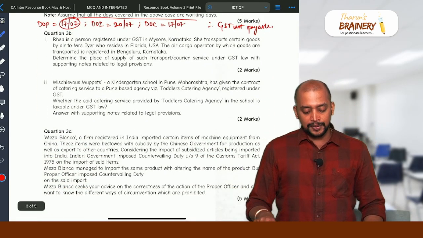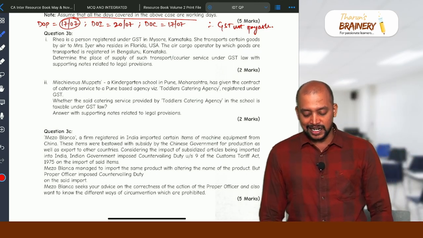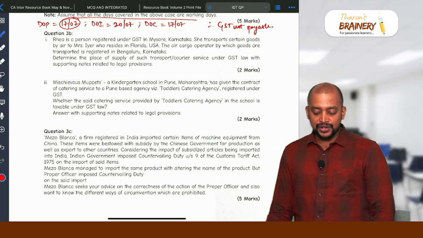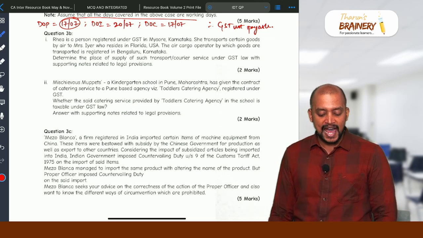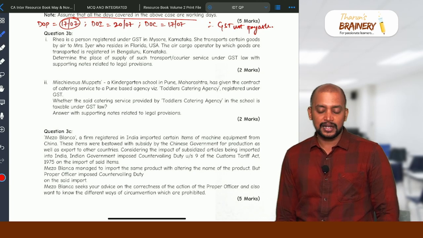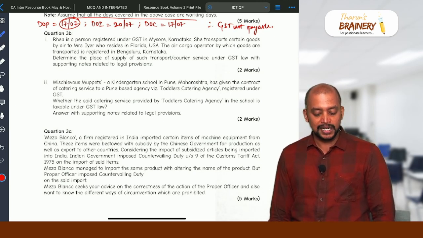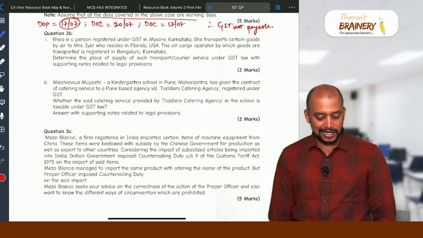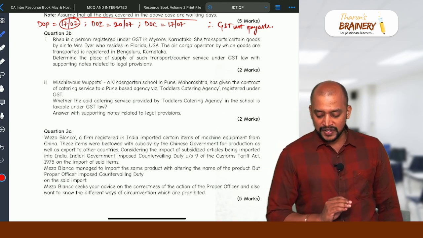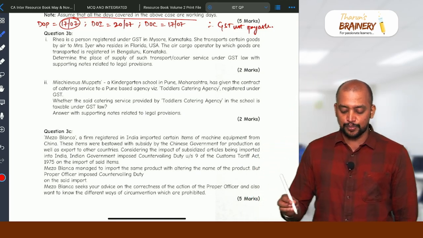Then 3B. Ria is a person registered under GST in Mysore, Karnataka. She transports certain goods by air to Mrs. Iyer, who resides in Florida, USA. The air cargo operator by which the goods are transported is registered in Bengaluru, Karnataka. Determine the place of supply of such transport or courier service under GST law with supporting notes.